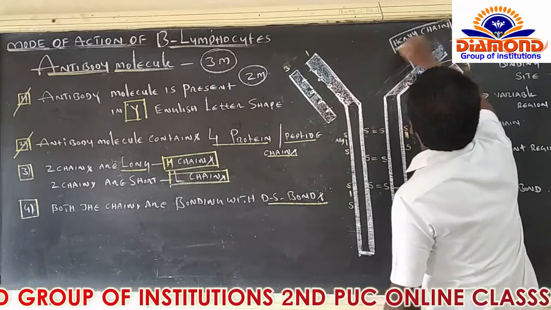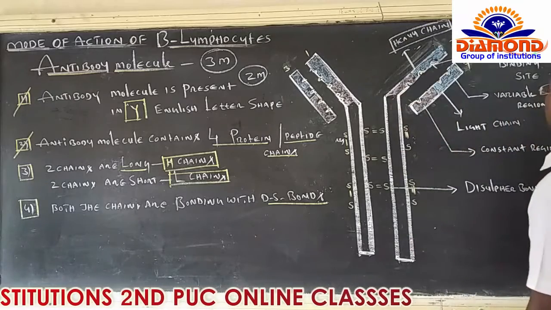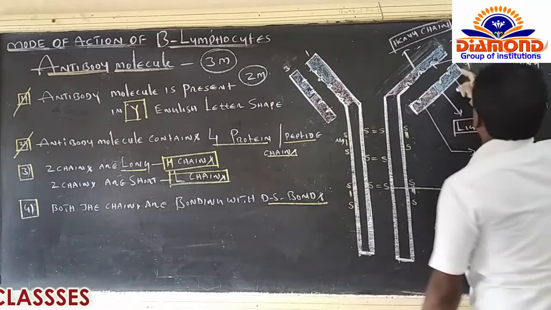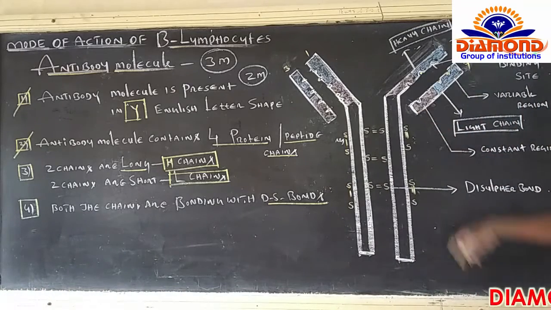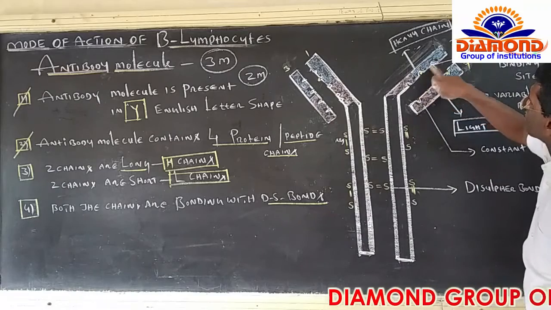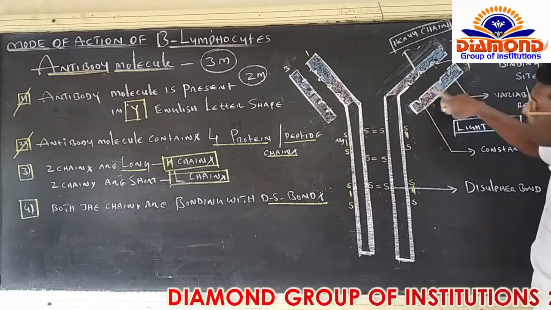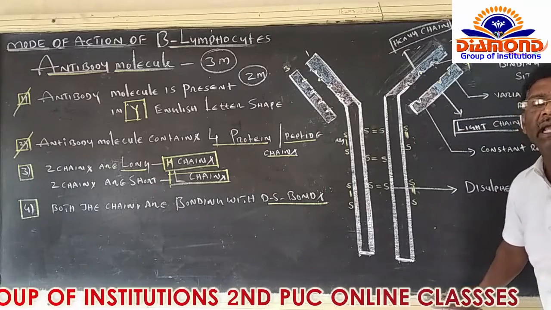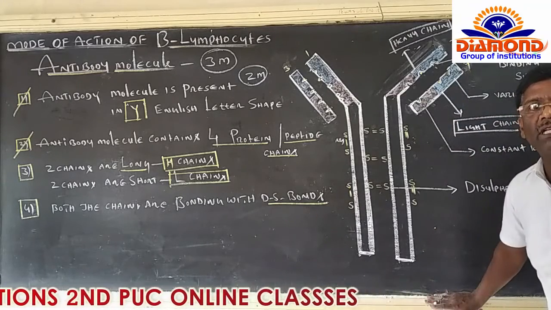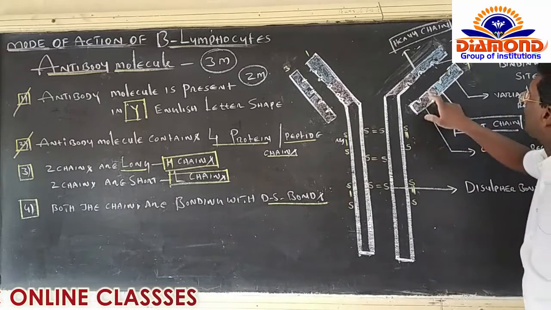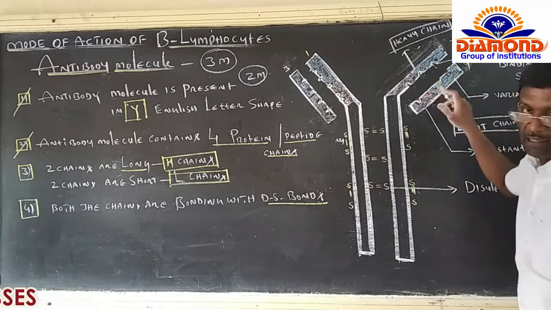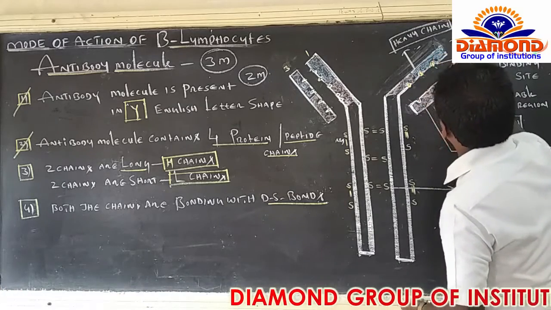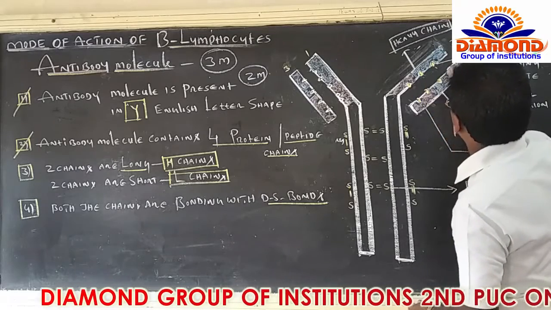Have a look here. Number 1, heavy chain. From here to here is the heavy chain, right? And number 2 is light chain. From here to here is the light chain. At the start of the heavy chain and light chain, antigen binding sites are present. Whenever antigens enter the human body, antibody molecules go very close to the antigens, right? The specific antigen binding sites are present there. In this particular area, antigens bind and their action is neutralized, right?